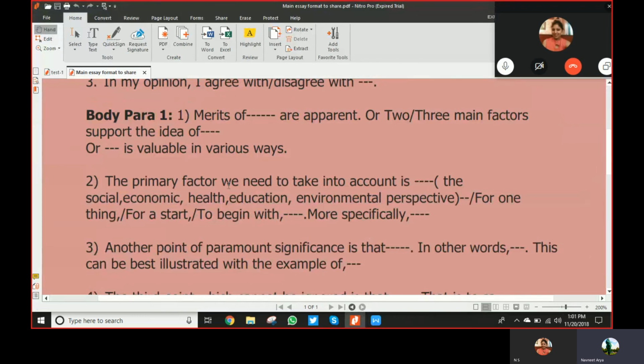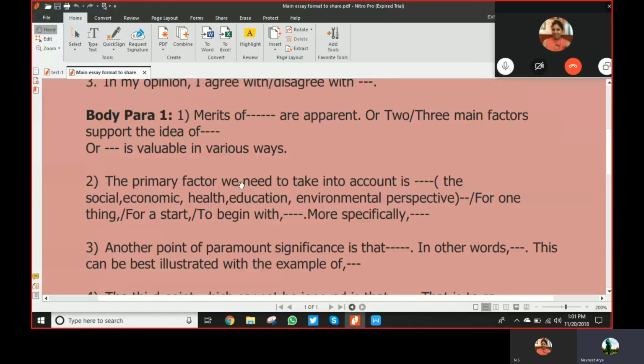Even if you're going for online IELTS, they will be giving you rough pages, and on the rough pages you can plan it out. The 2-3 minutes at the start, we will do the first task in 15 minutes, so we will be saving around 5 minutes for task 2. So try to plan your structure.